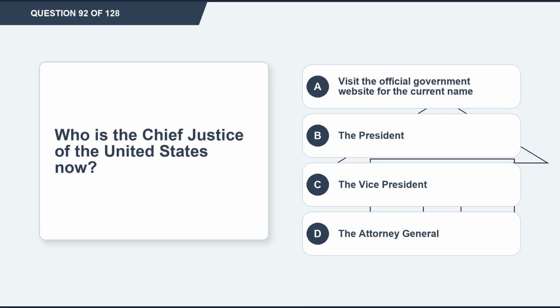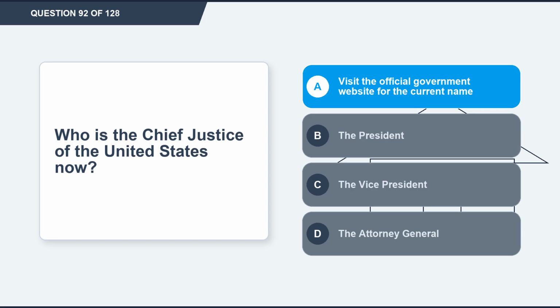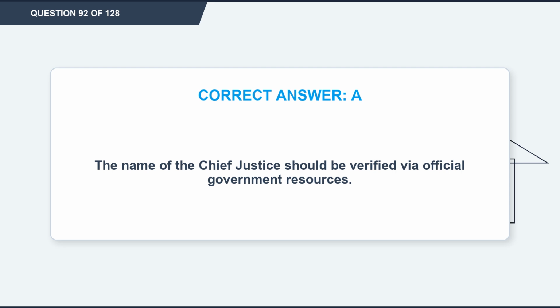Question 92. Who is the Chief Justice of the United States now? Option A, visit the official government website for the current name. Option B, the President. Option C, the Vice President. Option D, the Attorney General. The correct answer is option A, visit the official government website for the current name. Explanation. The name of the Chief Justice should be verified via official government resources.